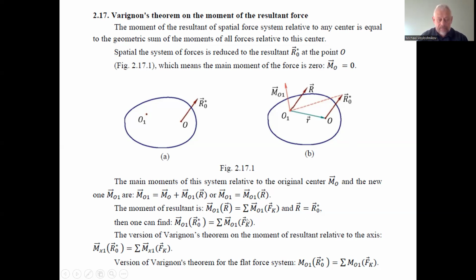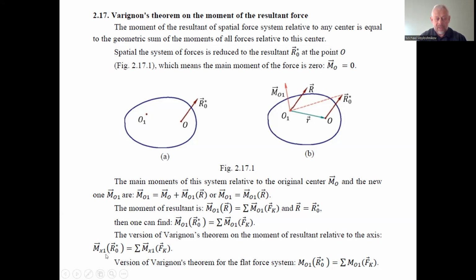And this is the theorem of Varignon. Let me please repeat: the moment of the resultant of special force system relative to any center is equal to the geometric sum of moments of all forces relative to this center. And we have the two versions of the Varignon theorem on the moment of resultant relative to an axis. Relative to an axis, we consider the rising moment, just the projection of the moment relative to the axis.